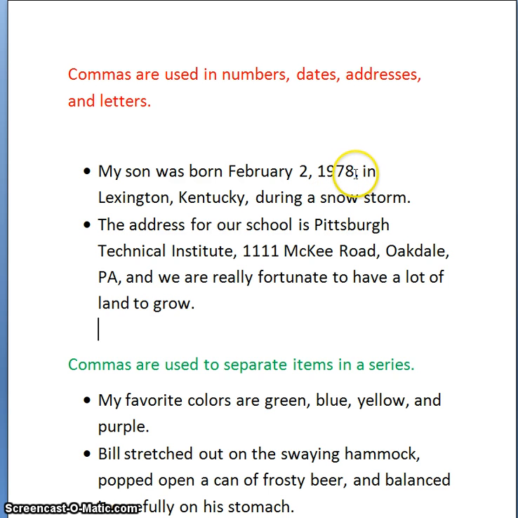If I were to end this sentence here, I would have my period. But I've written more in this sentence. So after the year, I also have in Lexington, Kentucky during a snowstorm. Therefore, when I have more left to my sentence, I put a comma after the year and I continue writing. In Lexington, Kentucky, notice you always separate the city, Lexington, from the state, Kentucky, with a comma. If I were going to end my sentence after Kentucky, I would have my period, but I'm still writing more to this sentence. So because I am, I also need a comma after my state. So Lexington, comma, Kentucky, comma, during a snowstorm.